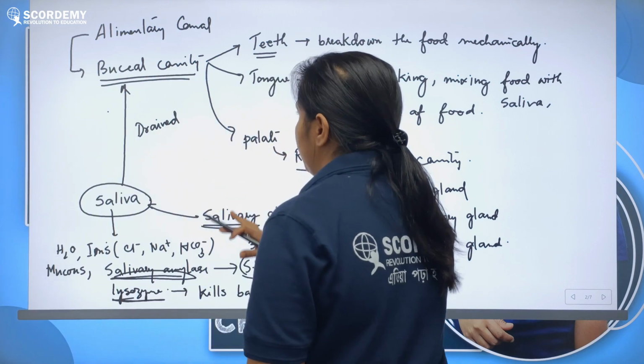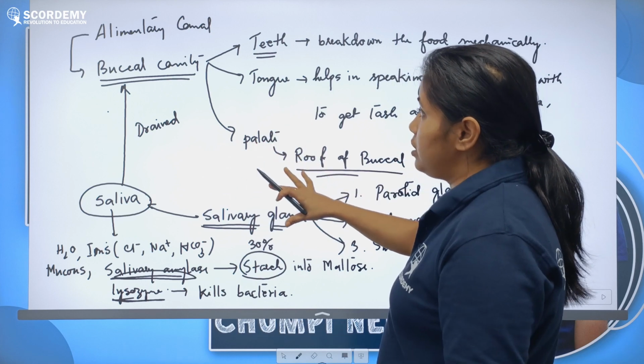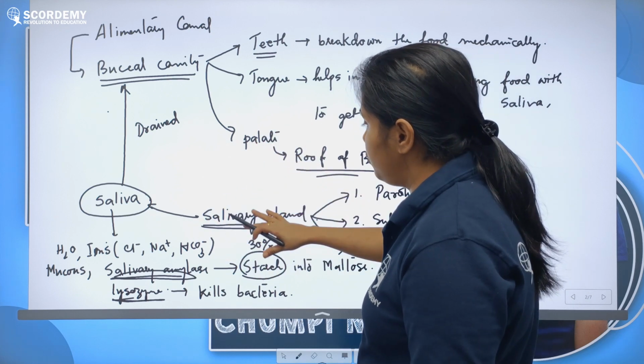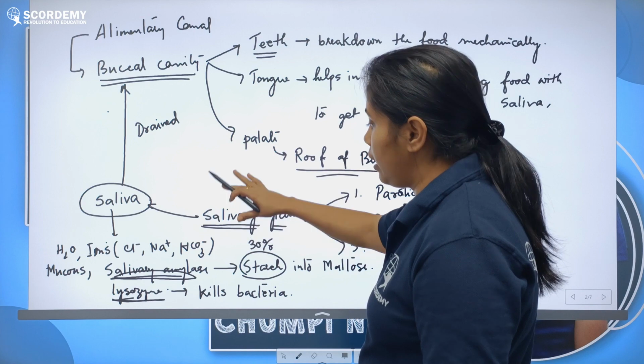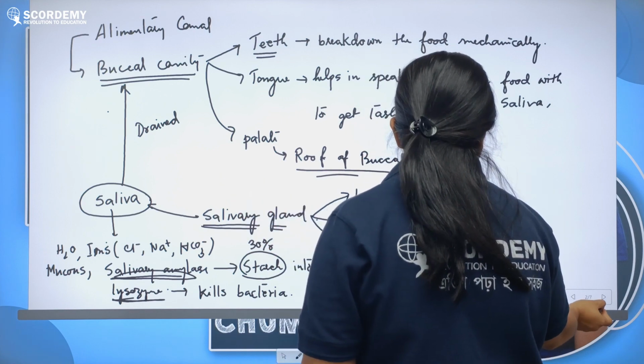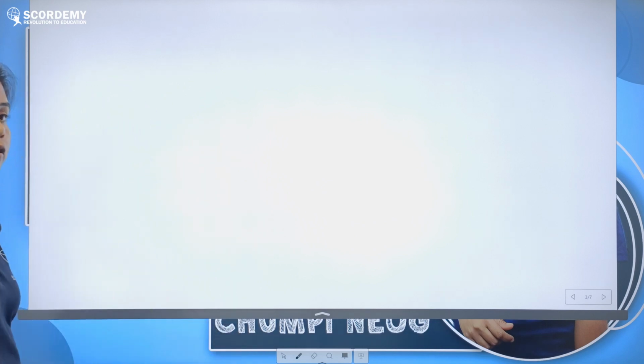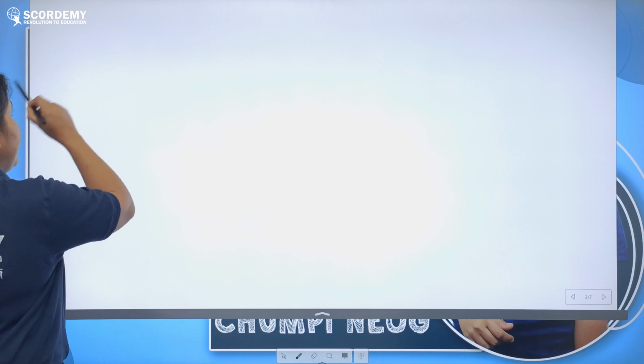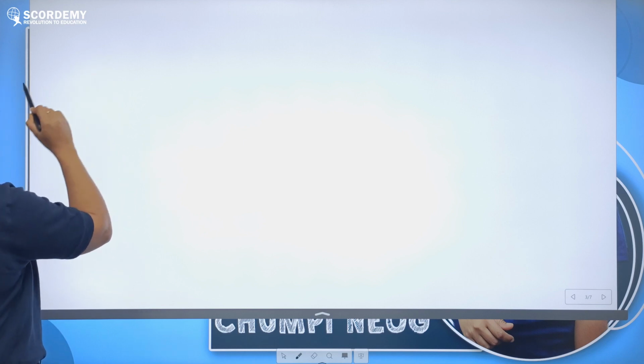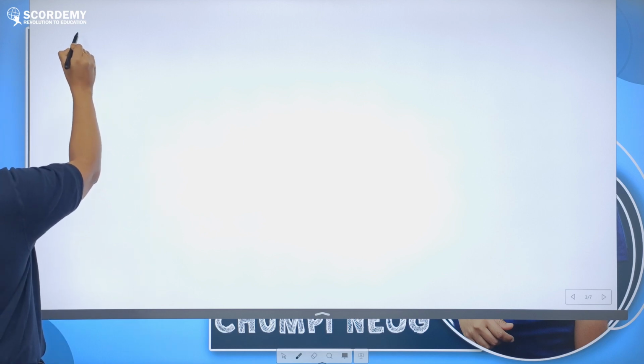Fine. So this is about the different parts present in the buccal cavity, as well as the saliva, which is the secretion of the salivary gland, and how it helps. The salivary gland helps secrete saliva, and ultimately saliva helps in the digestion of starch. Now there is one more important topic you should know well, that is about the teeth.